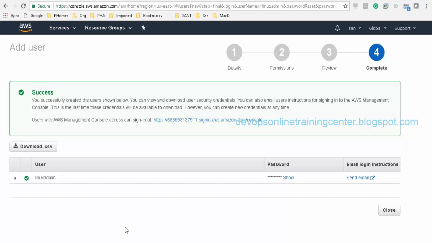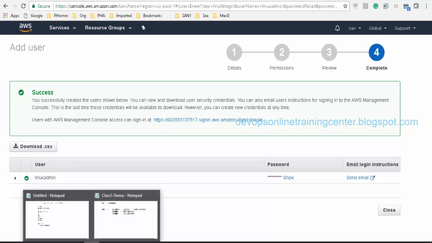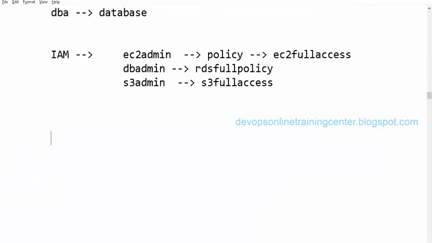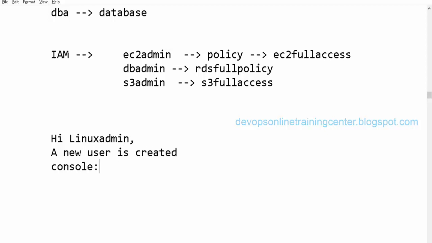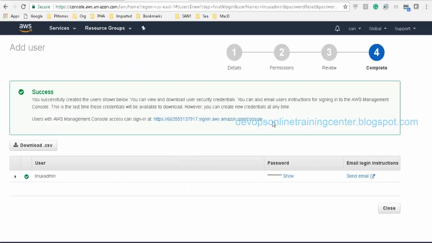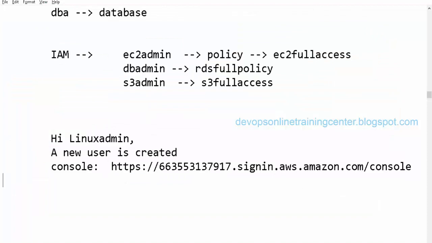So as an architect, I need to give these details to my Linux admin, saying: hi Linux admin, a new user is created for you. You can log into this console. This is your console. Then I can give the console details.